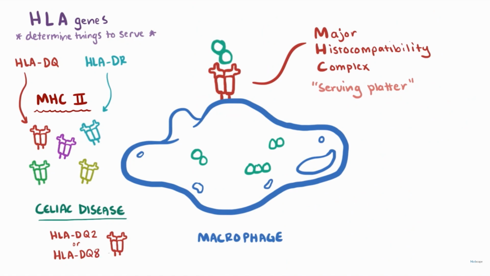I have told you this MHC2 is the product of HLA genes. We have HLA-DQ and HLA-DR, which normally give these MHC2 molecules. But in case of celiac disease, we have two specific variants of these HLA genes, that is HLA-DQ2 and HLA-DQ8. So if someone has these two variants, they have very high chances of getting celiac disease.